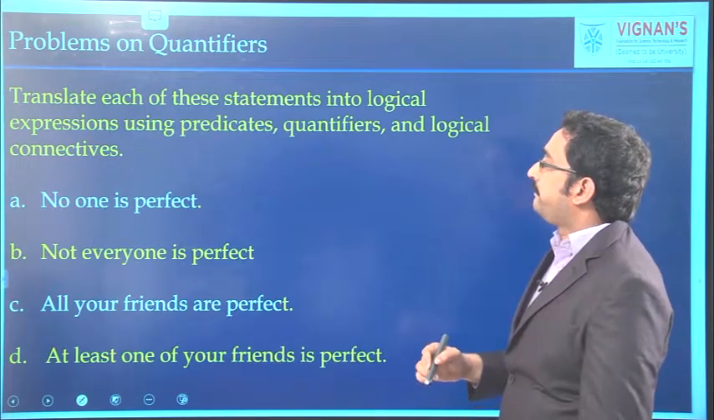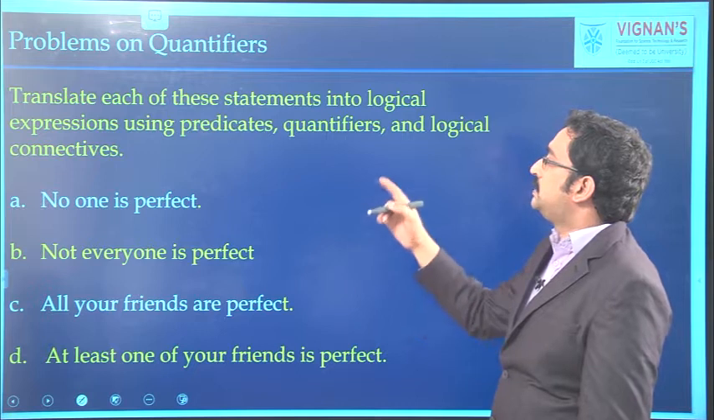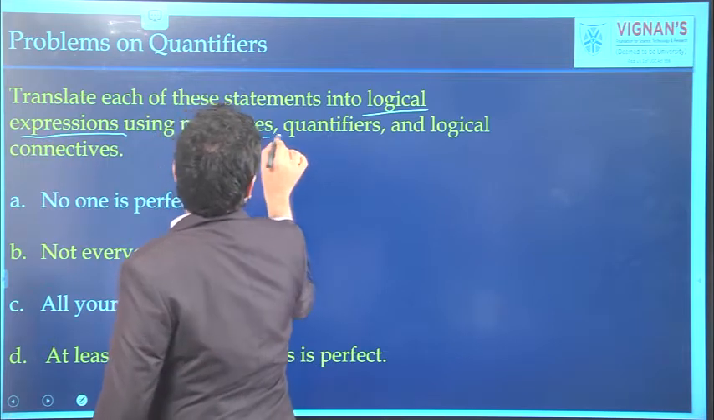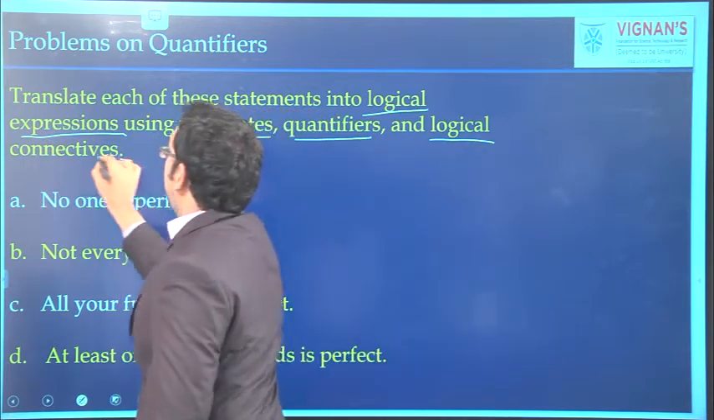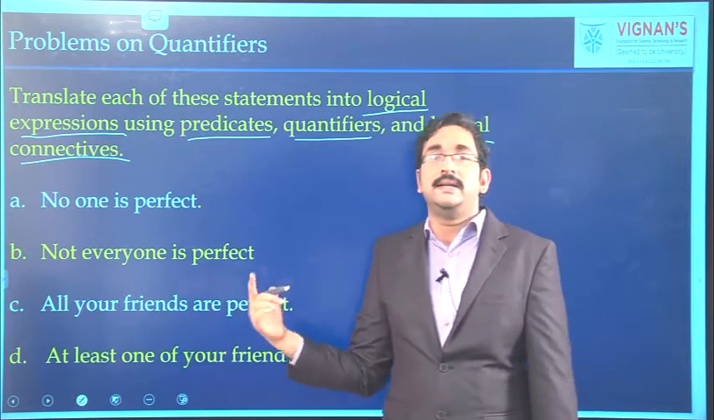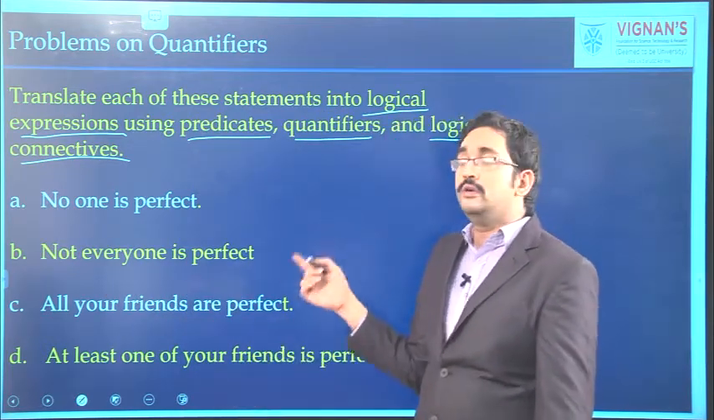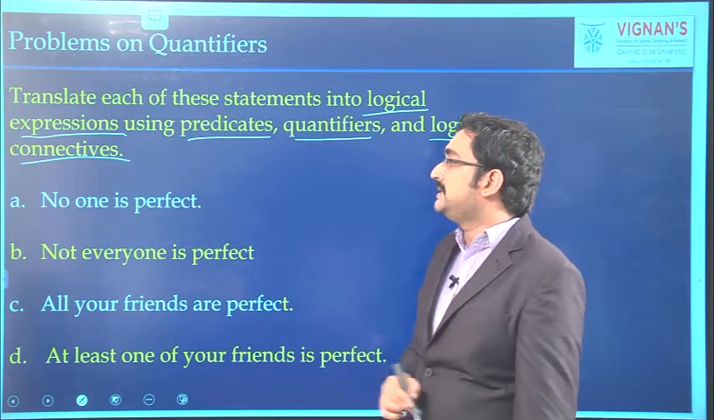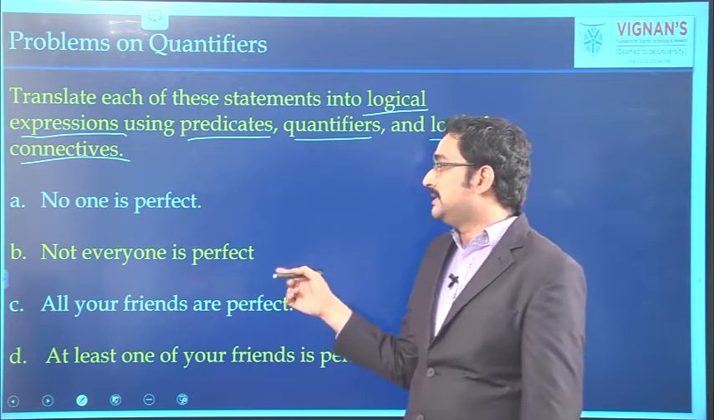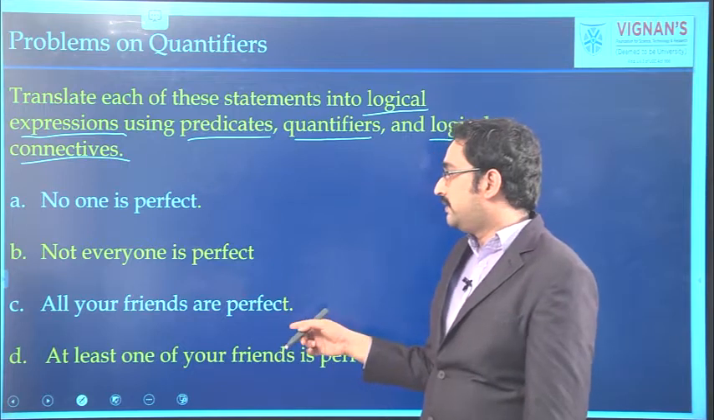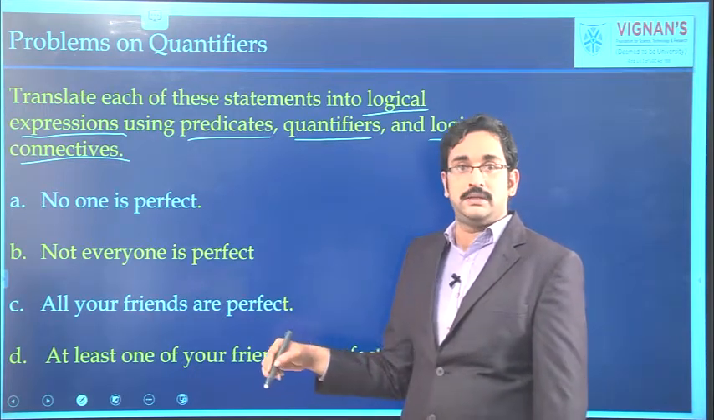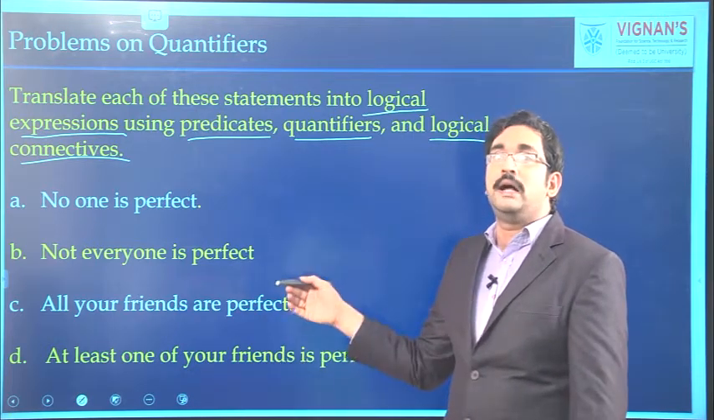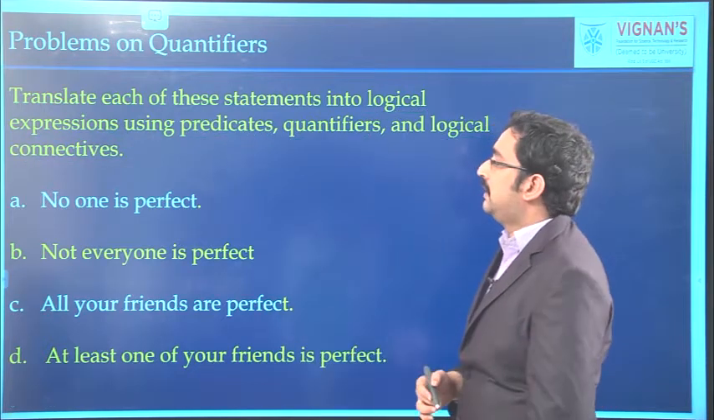Next, one more problem is there. Here some statements are given. You have to translate these into logical expressions using predicates, quantifiers and logical connectives. So some English sentences are given. You have to translate into predicates, quantifiers and we have to apply logical connectives also. First problem is no one is perfect. Second one is not everyone is perfect. Third one, all your friends are perfect. Next one, at least one of your friends is perfect. We have to translate all these statements into predicates and quantifiers.